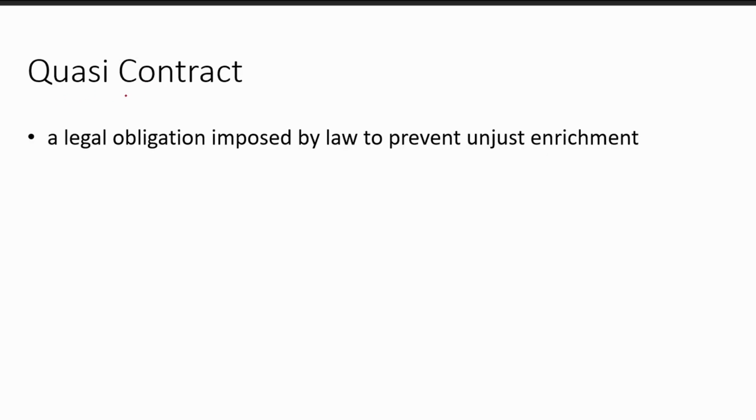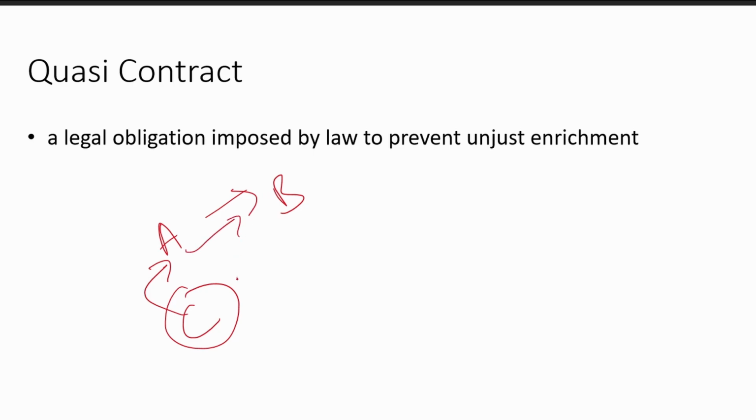How's the contract? I find it much easier to understand this one by an example. Let's say that A owes money to B and C is A's father. Now, C wants to surprise his son, so he pays off the money to B. And A does not know that it's already been paid, so he pays the money to B again. Now, B chooses not to tell A that his debt has been paid off.